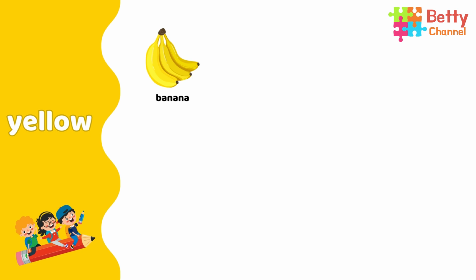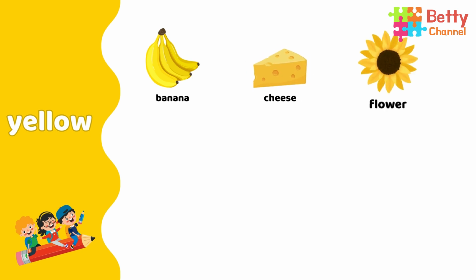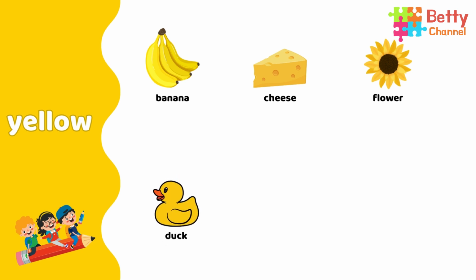Banana is yellow. Cheese is yellow. Flower is yellow. Duck is yellow. Mango is yellow. Star is yellow.